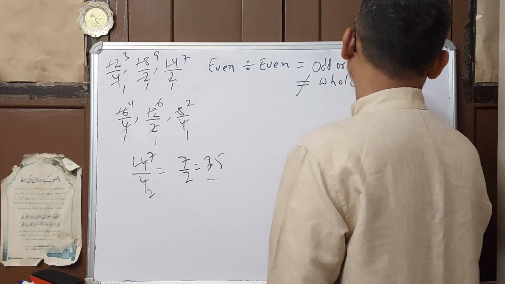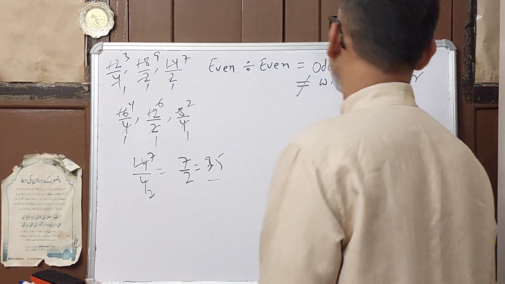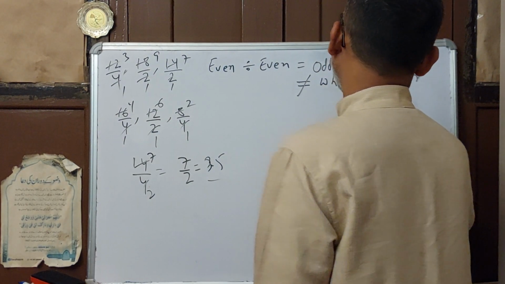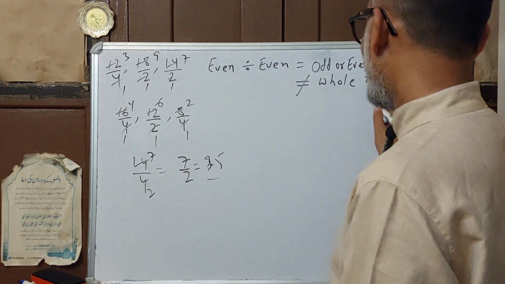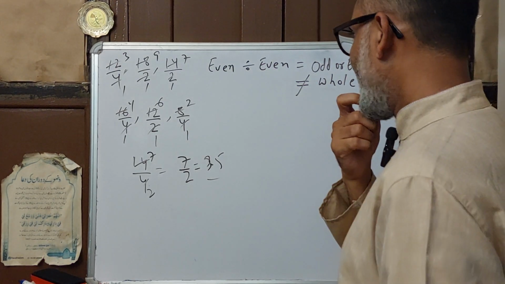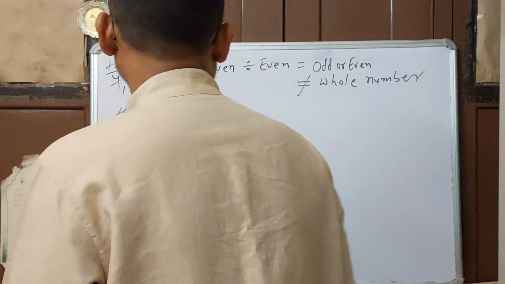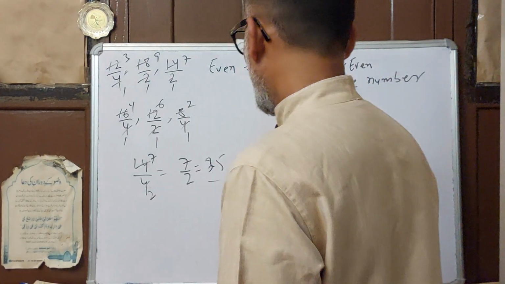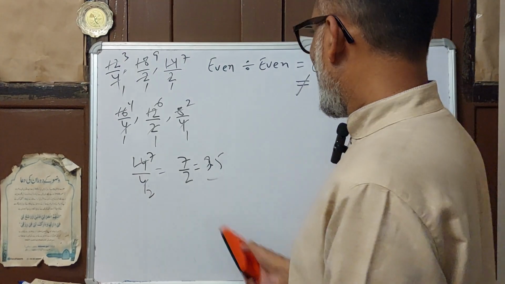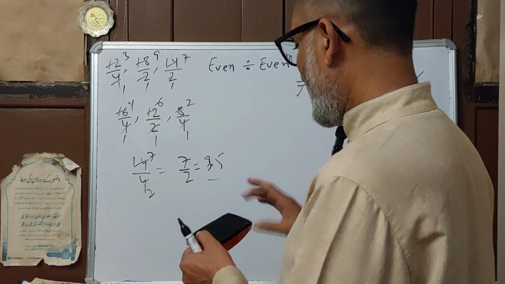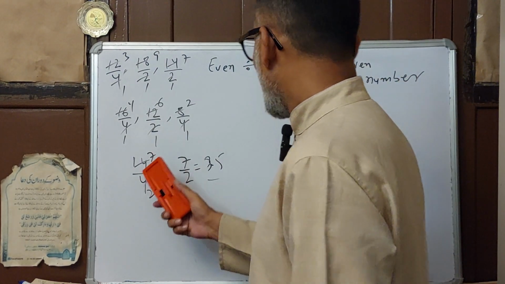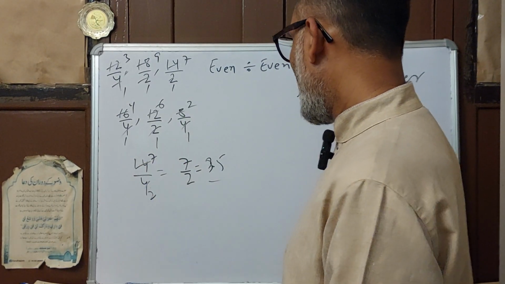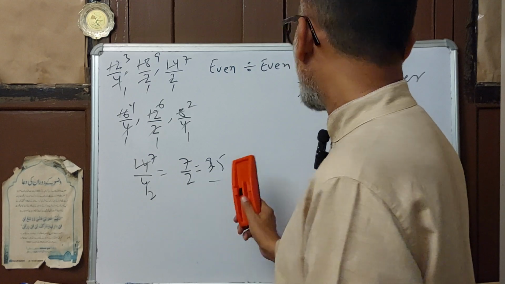Because odd and even numbers, we are dividing a whole number by an odd or even number. In the whole number section, all even and odd numbers belong. So after division of a whole number by a whole number, both are whole numbers, but after dividing we are not getting a whole number.